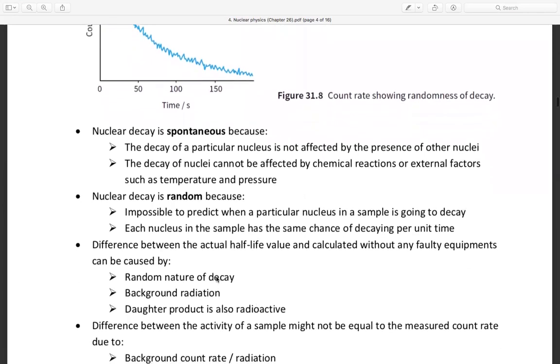Then the difference between the actual half-life value and the value calculated, without any faulty equipment, can be caused by the random nature of decay, background radiation, and the daughter product also being radioactive. If we have some time, we need to explain this one.